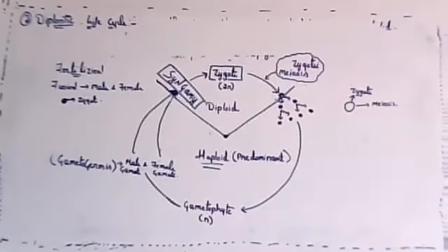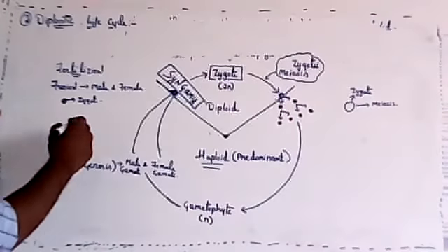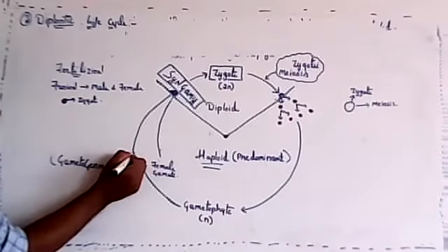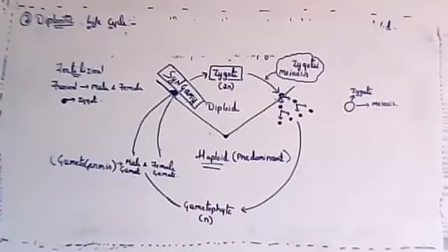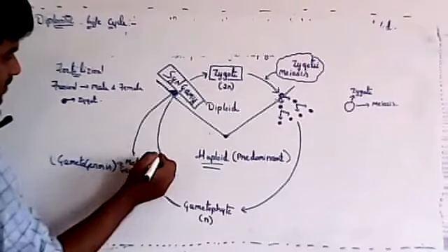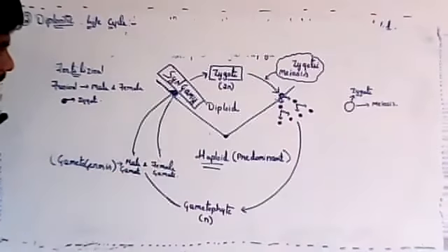Syngamy means the same: fertilization between male and female is known as syngamy. It is the process by which male and female gametes come together. Fusion of male and female gametes to form a zygote is fertilization.